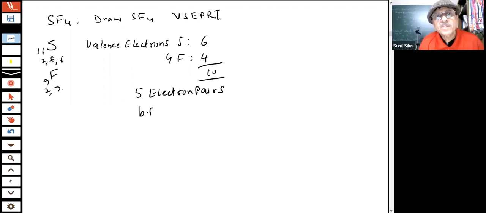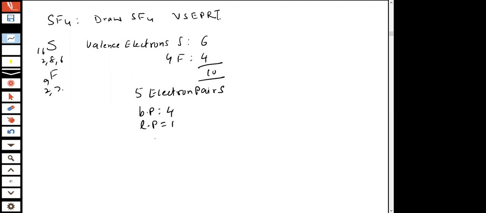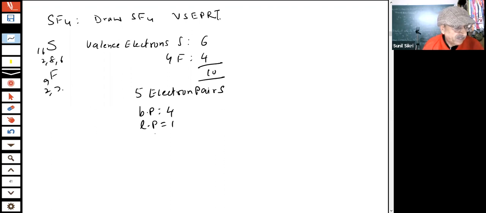How many bond pairs? 4 bond pairs and 1 lone pair. Now, what will be the shape of this?